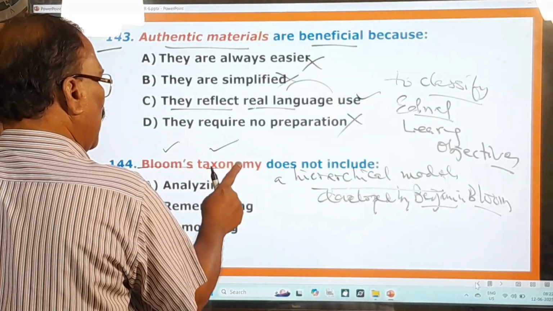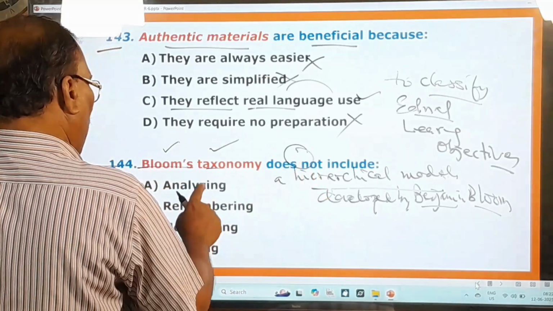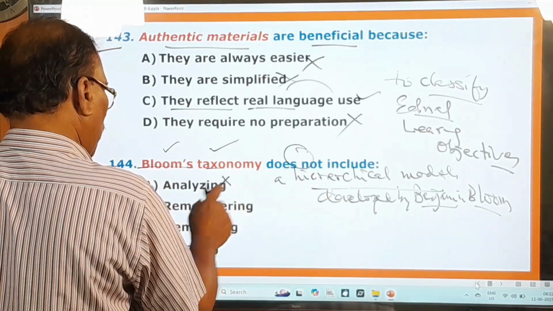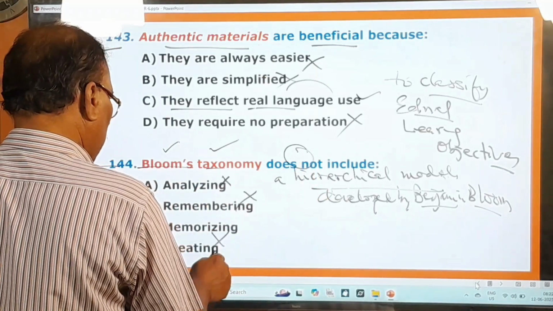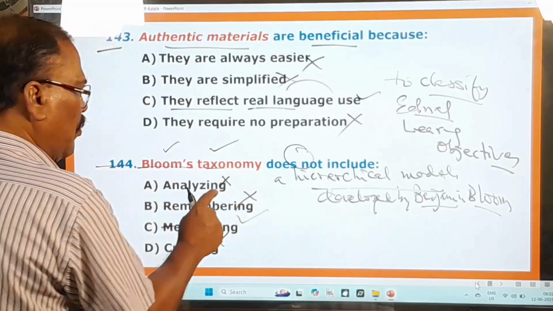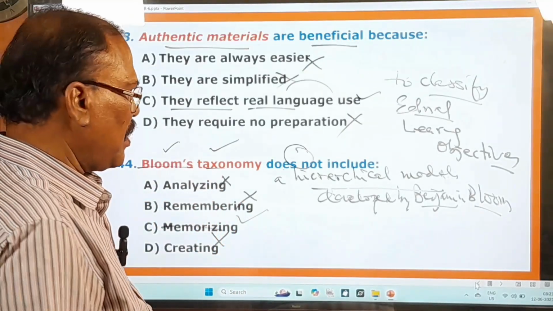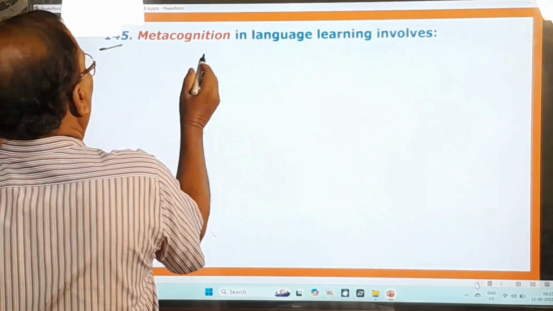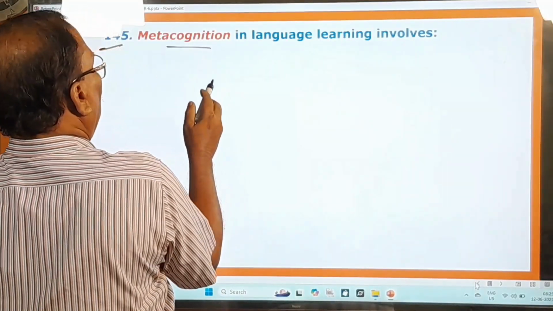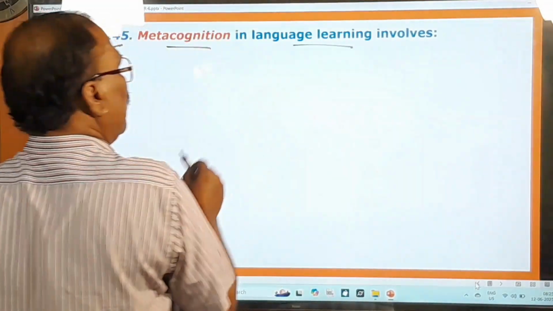Now let us look at the options given here. Okay, Bloom's taxonomy does not include. Analyzing is included, therefore this is wrong. Remember is included. Creating is included. But memorizing is not included and therefore this is only the right option. Now you move on to other questions. 145th question. Metacognition in language learning involves.